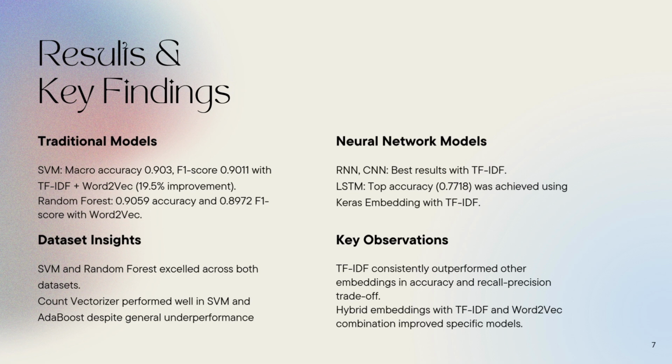On the menu dataset, TF-IDF embeddings maintained their dominant position, achieving the highest accuracy and F1 scores across models. SVM performed particularly well, with an accuracy of 0.873 and an F1 score of 0.8479. Random forest also showed competitive performance, achieving 0.8621 accuracy and a nearly identical F1 score of 0.8476. Interestingly, random forest paired with Word2Vec surpassed these results, reaching an accuracy of 0.9059 and an F1 score of 0.8972.